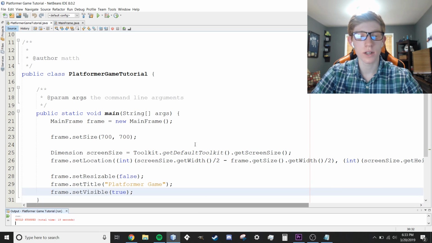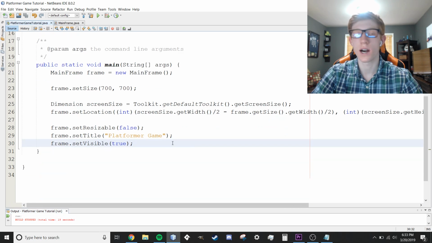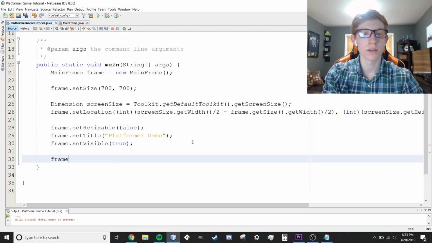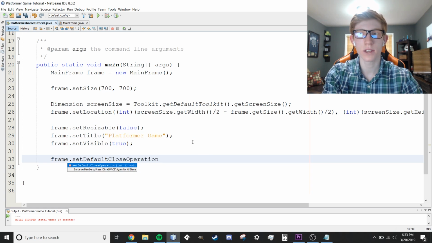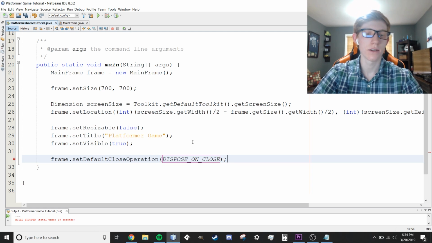Now, one last thing that we are going to do before this is the last thing for this class, but we are going to make sure that when we close the frame, it also stops our program, because otherwise we can have a bunch of them running in the background. We don't want to deal with any of that. So we're going to say frame.setDefaultCloseOperation to DISPOSE_ON_CLOSE. Just like that in all caps.